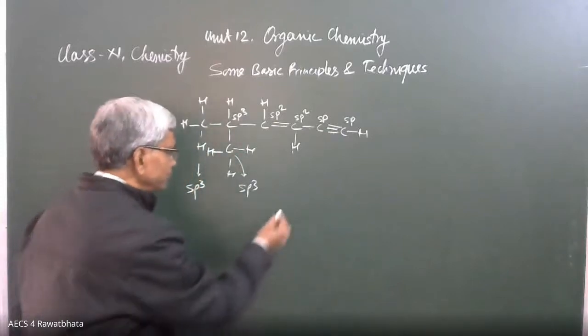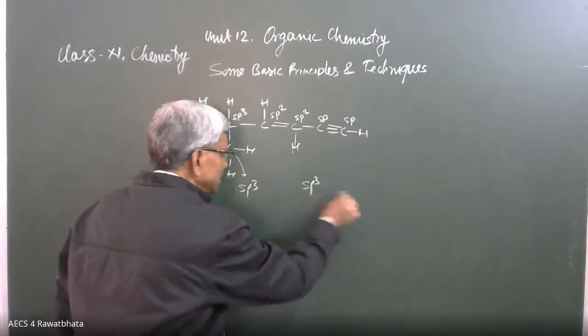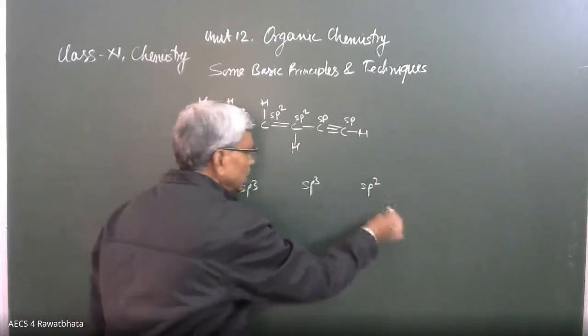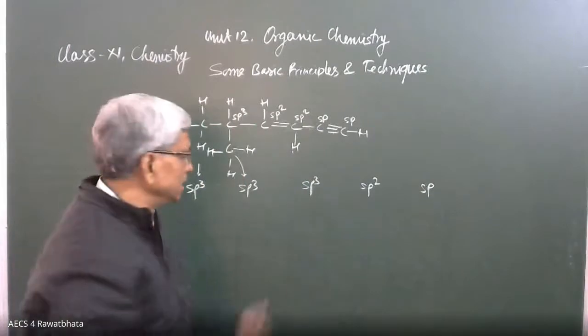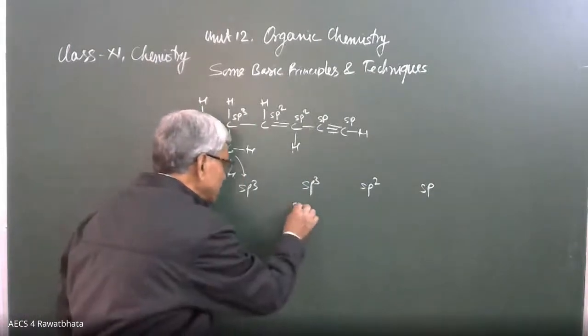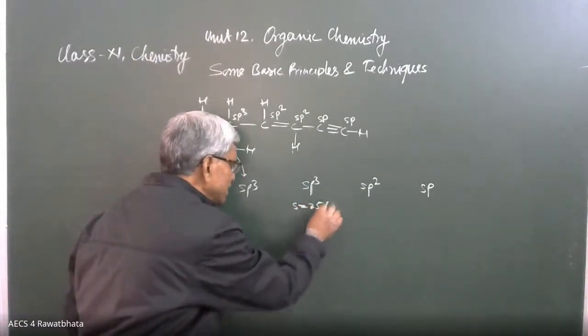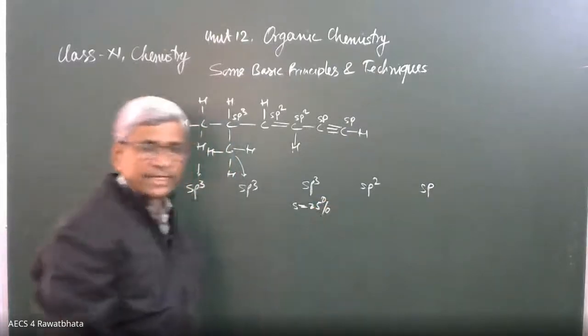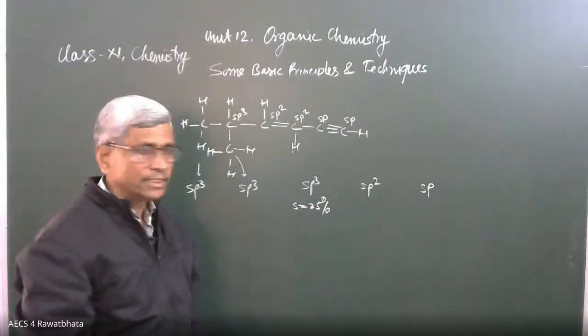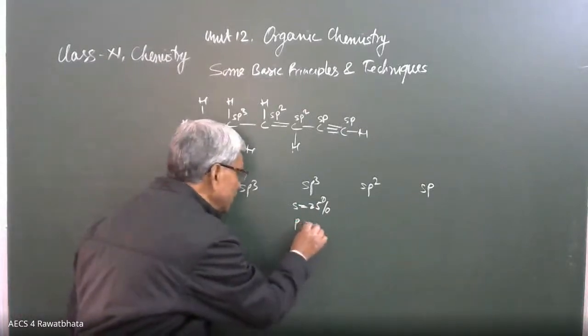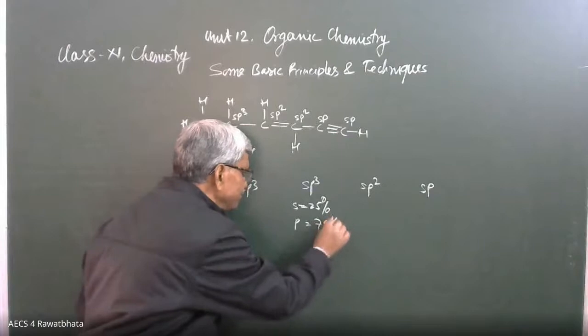See here, sp3, then sp2, and then sp. These are the 3 different types of hybridization. In this case, s percentage is 25%. 1/4 s character, out of 4 only 1 s. That's why 1/4 s character, and p character will be 75%.